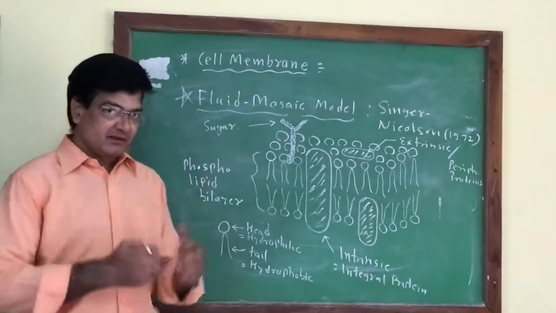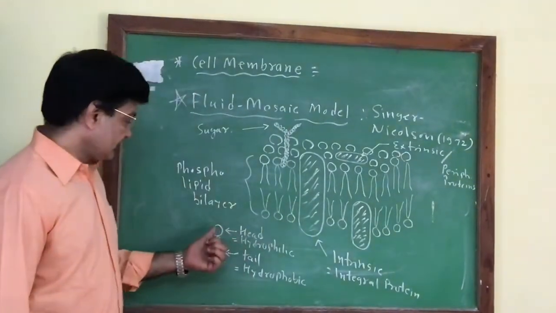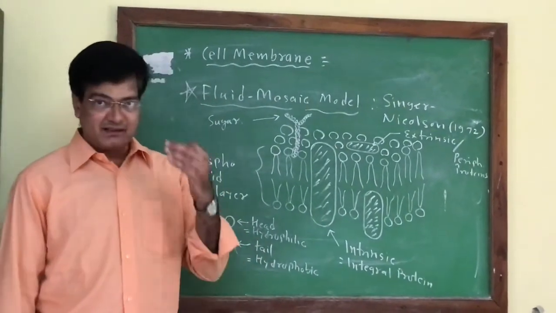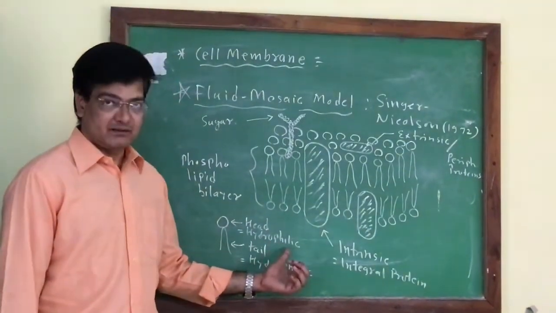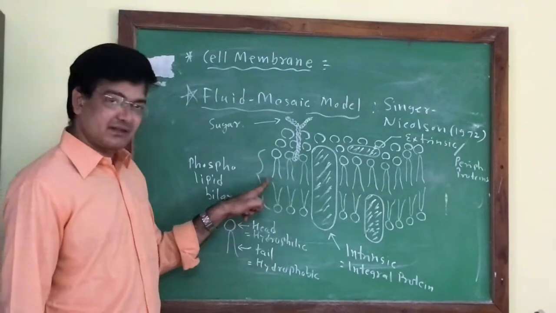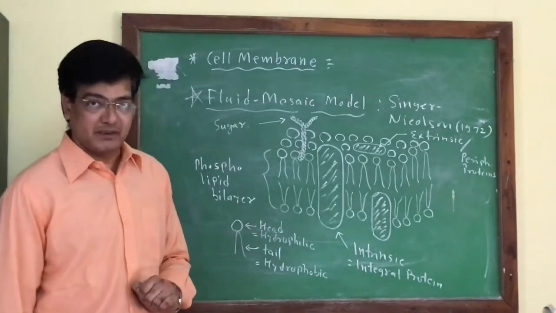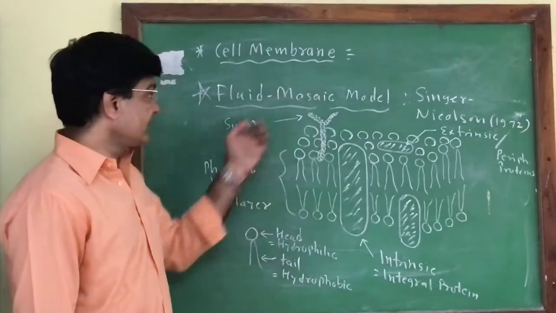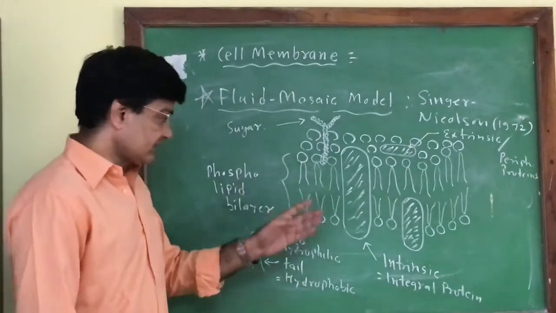So in this constitution, two layers of lipid and proteins are present. In this phospholipid structure, the head is polar as it has a positive or negative charge, and due to this charge only, it is hydrophilic. The hydrophobic tails are towards the inner side and the head regions are towards the outer side. For cell identification, the sugar molecules also extend outside from the plasma membrane. Some amount of cholesterol is also present in its constitution.